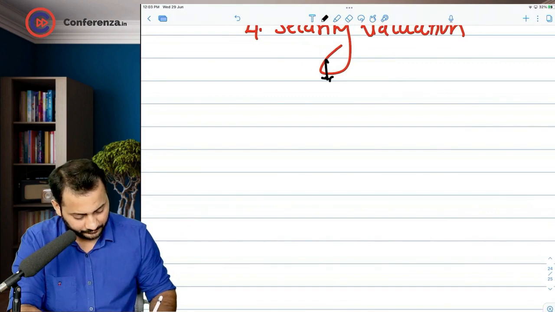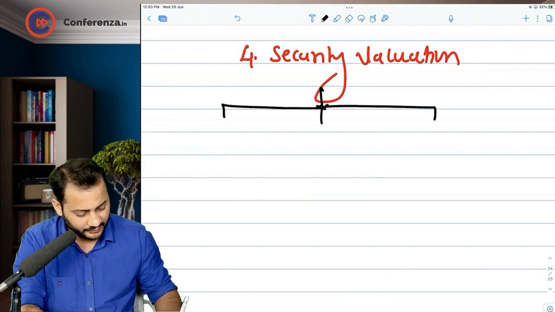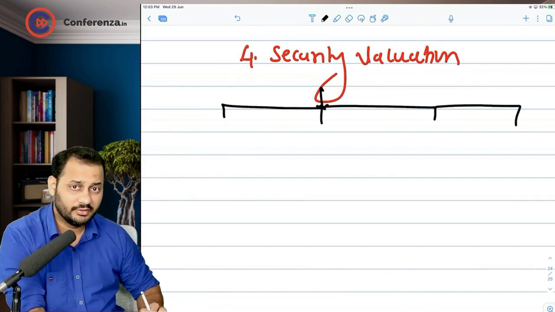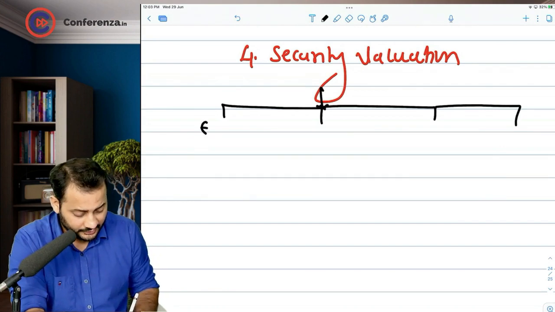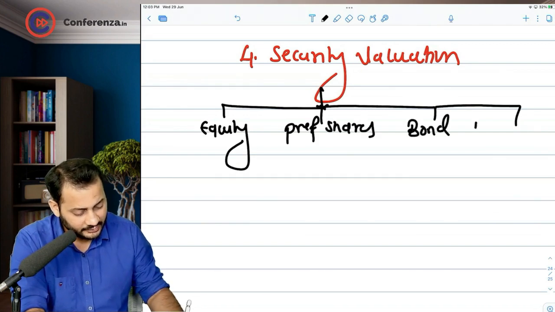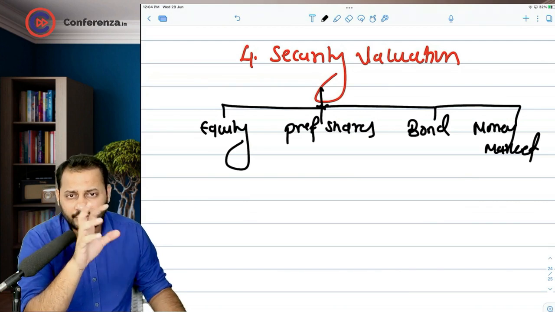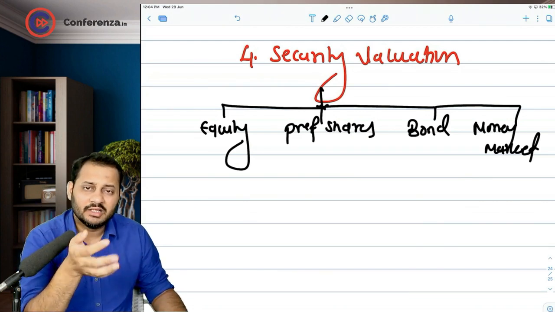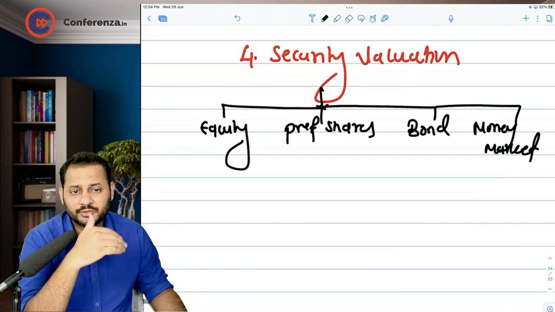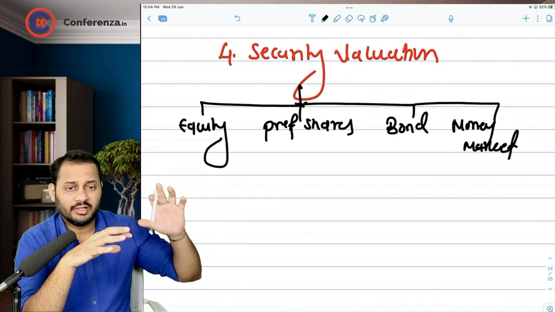Security valuation. What is going to happen? First of all, let me talk about the securities. There are different types of securities we will be learning in this chapter. The first one is equity. The second one is preference shares. The third is the bond market. And the fourth one is the money market. The money market was not there two years back in this chapter, but later on it was introduced by the institute, and that's when the number of questions in this chapter shot up to 131. So we are going to value all these securities.